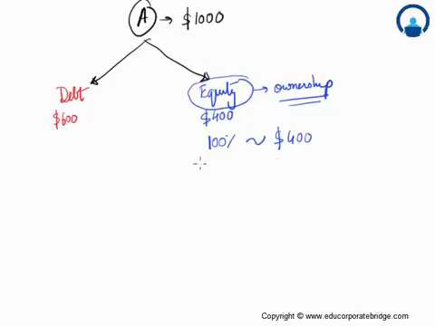So what this means essentially is that 100% of the ownership has been parted away by raising $400. Now let's introduce ourselves to some of the terminologies associated with this equity capital. There are terms like shares. These shares can be divided into two types: common shares and preferred shares. We'll take each one of them one by one. So let's start with common shares.